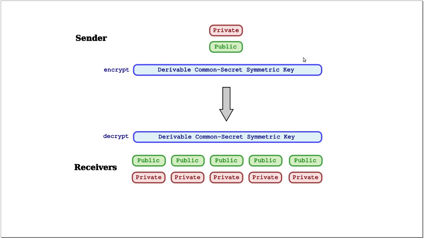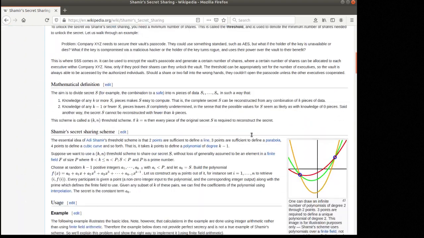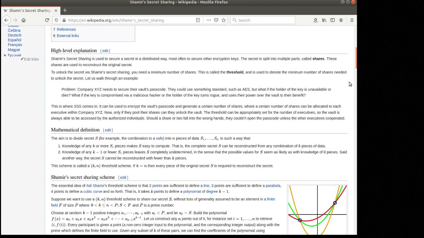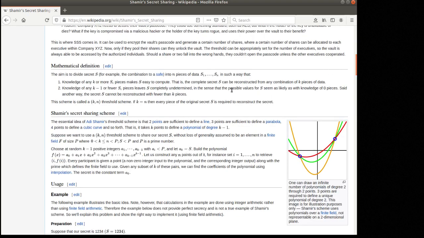But before I discuss how we derive this common key, I want to introduce Shamir's secret sharing scheme. Shamir is one of the three guys, RSA for Rivest, Shamir, and Adleman, who created RSA cryptography in 1977, I believe it was, and Adi Shamir created this secret sharing scheme in 1979. There's a description on the Wikipedia page of how you can take a secret and divide it into a bunch of parts, and then recombine the secret using a subset of those parts.